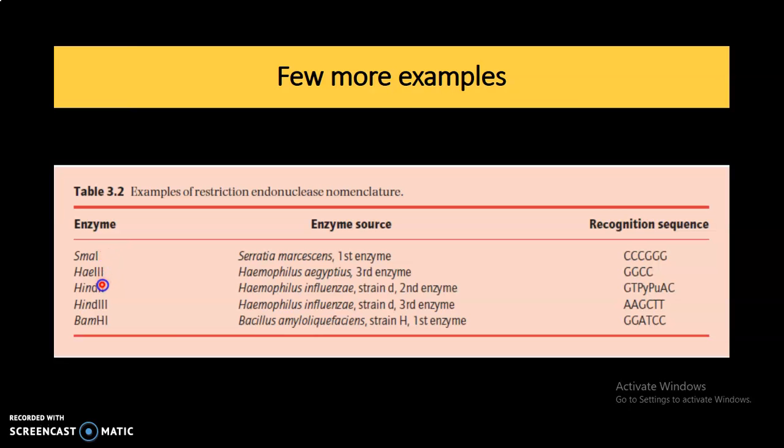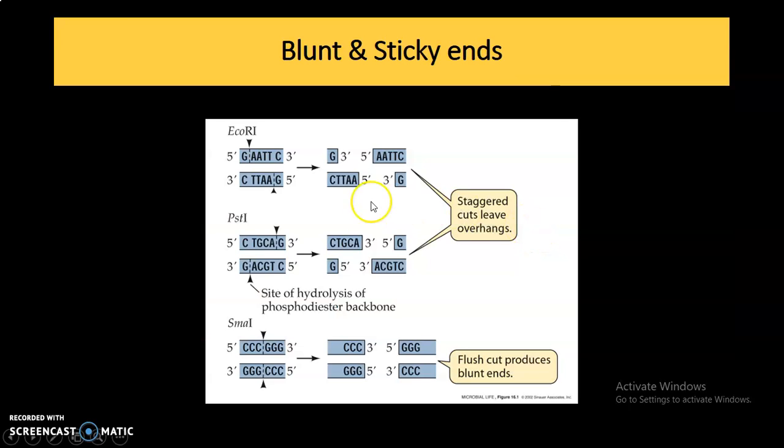These are a few more examples and their recognition sequences: SmaI, HaeIII, HindIII and BamHI. These are the sources of the organisms from which the particular enzymes are extracted, and this is their recognition sequence. Now here you can see blunt ends and sticky ends.